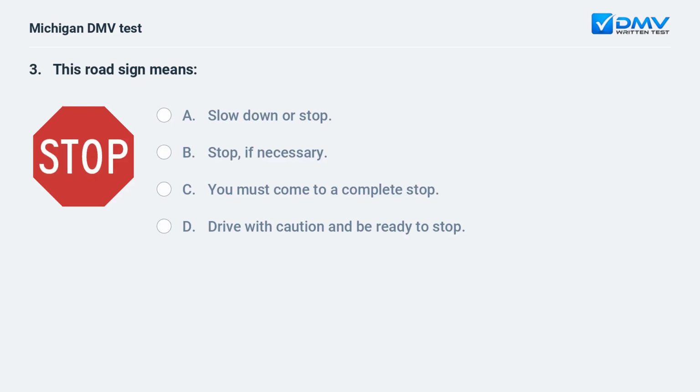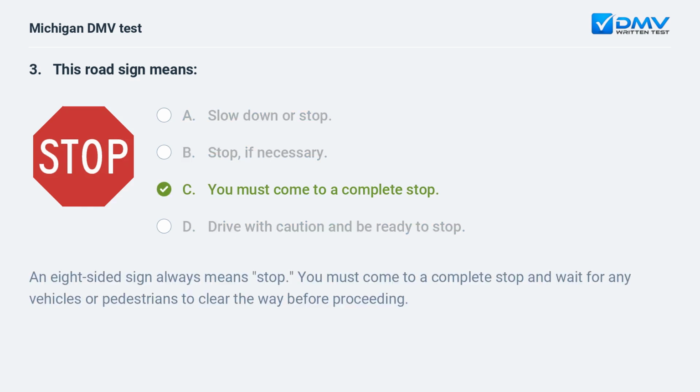This road sign means: A. Slow down or stop. B. Stop, if necessary. C. You must come to a complete stop. D. Drive with caution and be ready to stop. The answer is C. You must come to a complete stop. An 8-sided sign always means stop. You must come to a complete stop and wait for any vehicles or pedestrians to clear the way before proceeding.